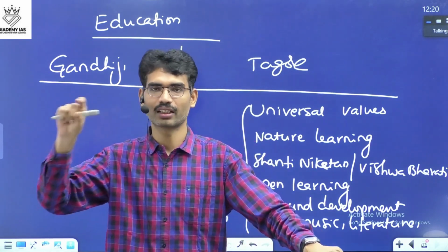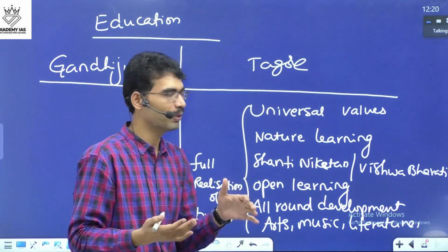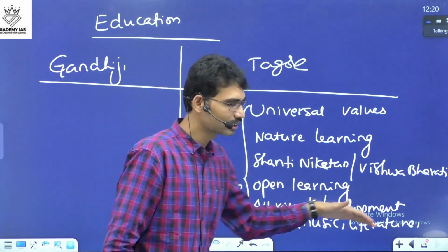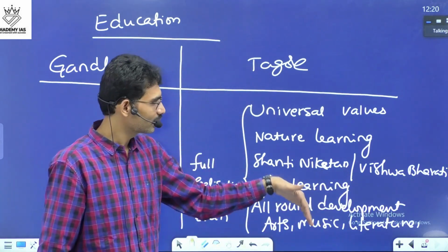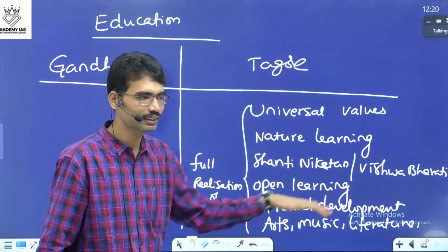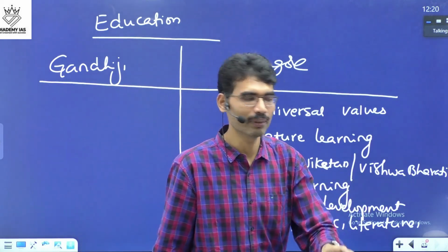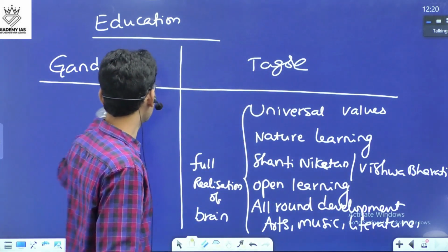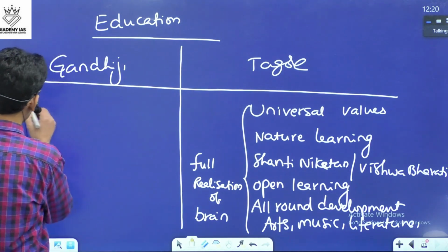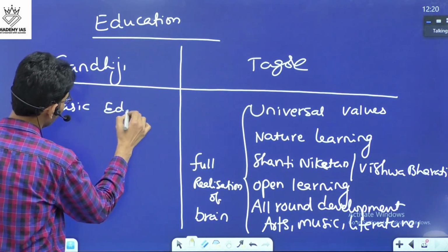It is not like a regular classroom. It is an open school in nature itself, in the lap of nature. He believed that the mind of a student grows to its fullest potential in that kind of environment. That kind of education system he believed in. When it comes to Gandhiji, he wanted a basic education for all.